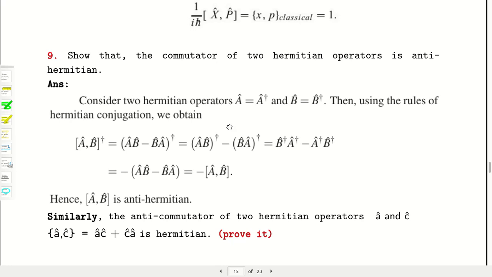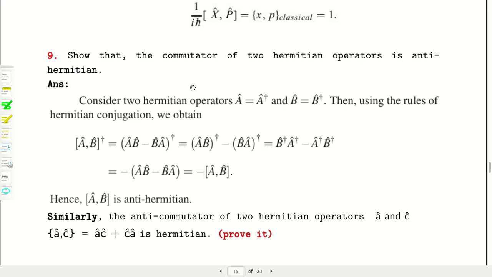Now the last one: show that the commutator of two Hermitian operators is anti-Hermitian. It is very interesting and very useful. This should be remembered. All those proofs, all problems, the results are very important.